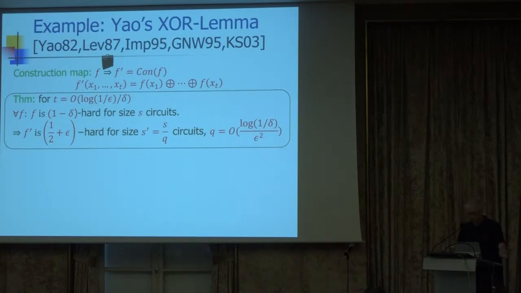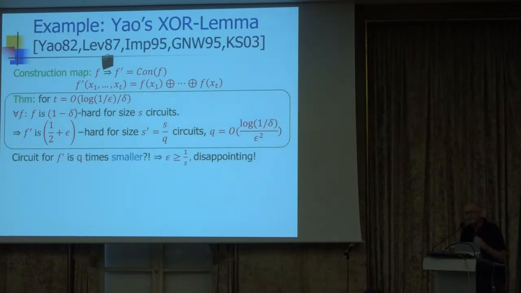Specifically, for every function f, if f is 1 minus delta hard for circuits of size s, then the target function f prime will be half plus epsilon hard for circuits of smaller size. For circuits of size s prime, where s prime is s over q, and in the best proofs that we know, q is something like log 1 over delta over epsilon squared. Okay? So this is great, we like it, but there's a problem.